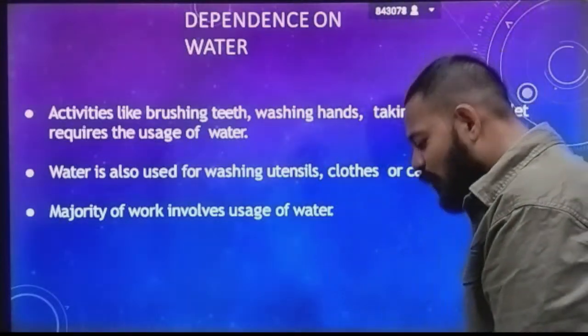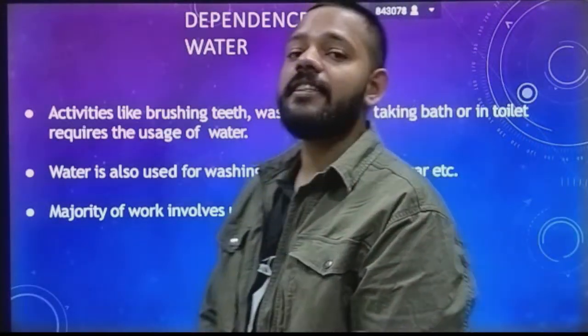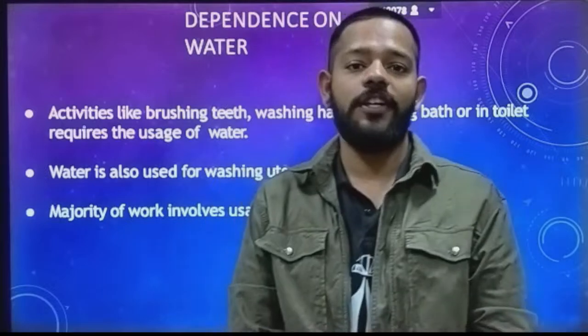Today we are going to discuss the treatment of sewage, and how microbes are helpful in the treatment of sewage. We are going to study this in this part, and this is the last part of Microbes in Human Welfare. So first we have to know our dependency. What is the dependency of human beings on water?